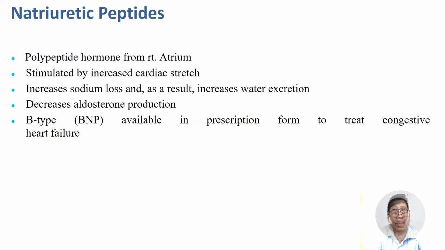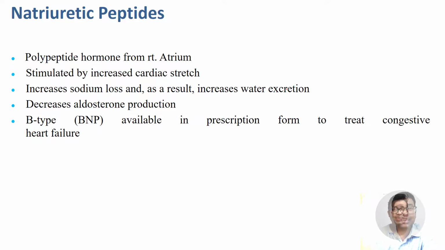And lastly, the last hormone that we are discussing today is natriuretic peptide. This is basically a peptide, a protein polypeptide. You know what a peptide is? A peptide bond between two amino acids. So this is a polypeptide hormone that is secreted from the right atrium. You know, in the heart there is atrium and ventricle. So this is atrial natriuretic peptide, also known as type A, ANP.